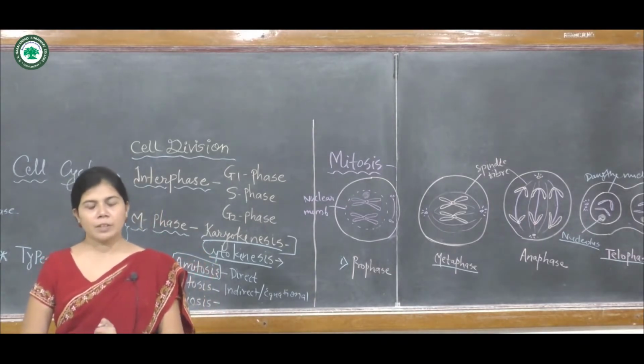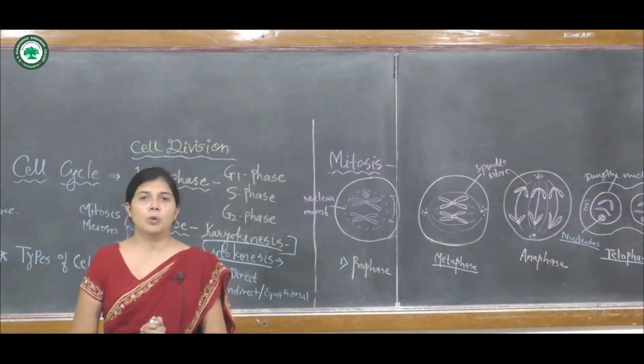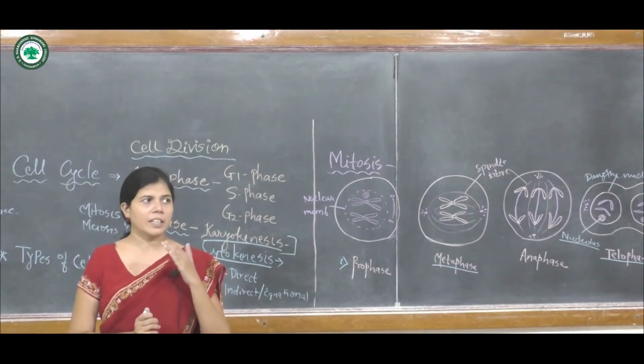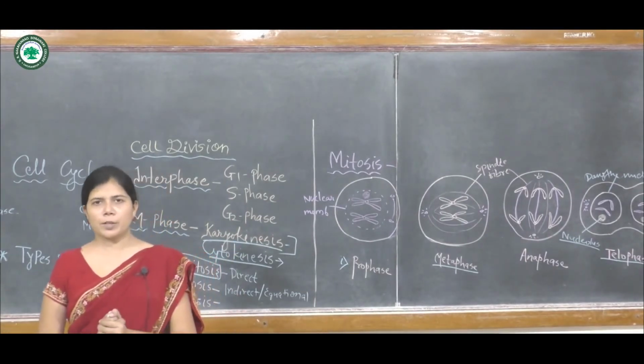Mitosis helps in the growth and development of the organism, in which the chromosomal number is constant and maintained by the process of mitosis.